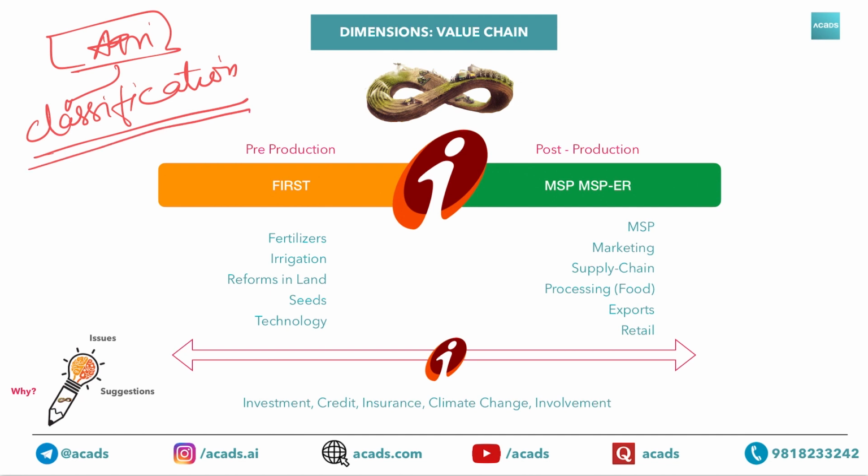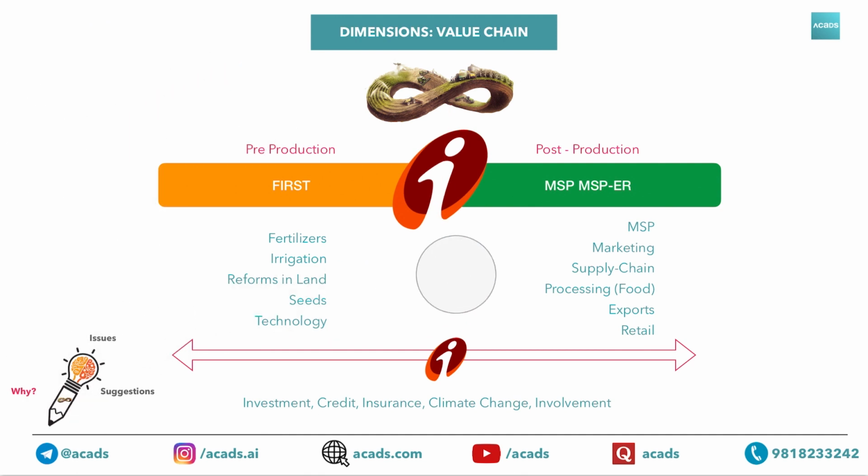Whenever any agriculture topic comes, please divide it into these dimensions and then think accordingly. Even if you can think of 3 or 4 points for each dimension, you will give a very very good answer. So let's see what these dimensions can be. First of all, in case of agriculture, there are 2 types of dimensions. Now please focus and listen very carefully. There can be 2 types of dimensions.